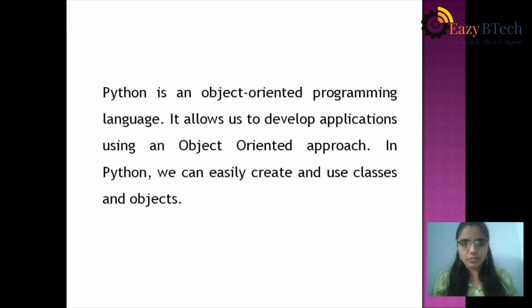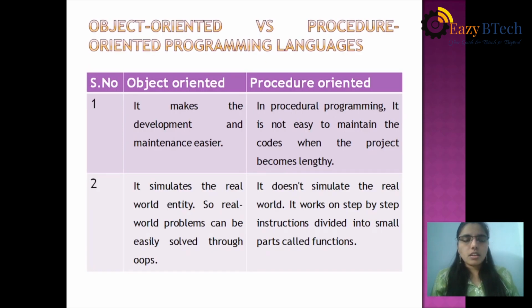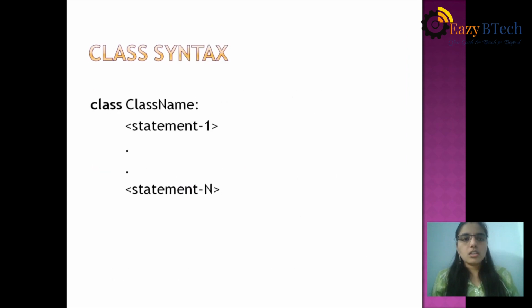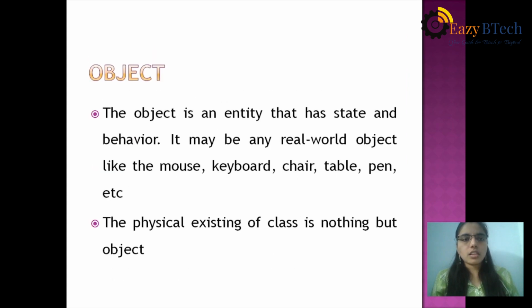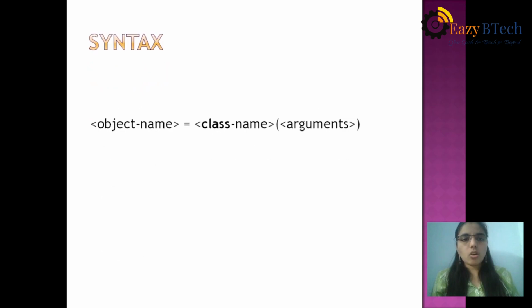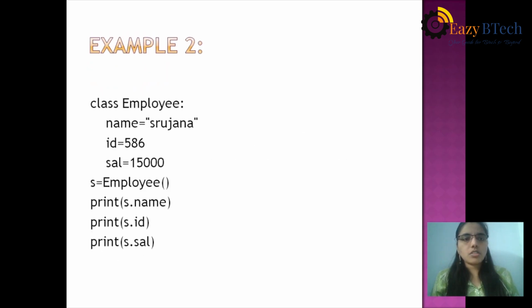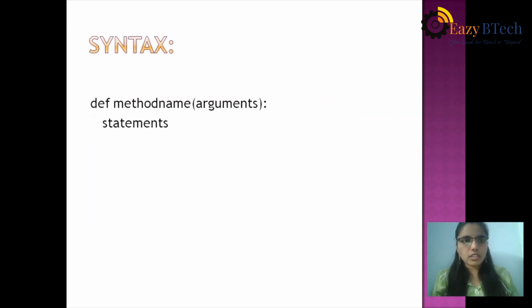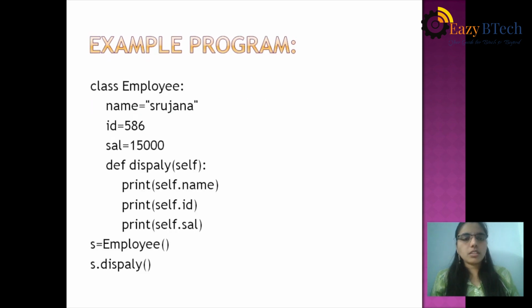Next, we discussed the differences between object-oriented and procedure-oriented programming languages, and then we moved on to the class. What is a class? Syntax of class. And what is an object? Syntax of object. There are examples of class and object. Then we moved on to the methods concept. What is a method? What are the coding conventions for method and class? Later I gave an example of the methods concept.